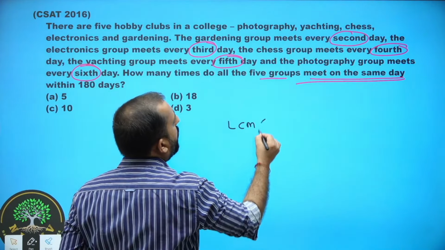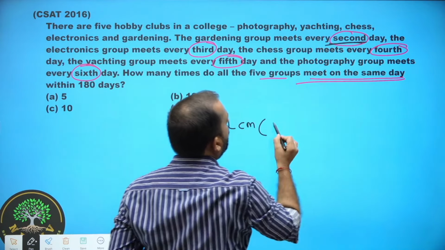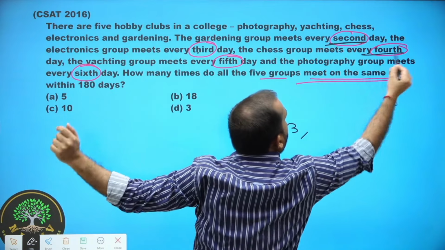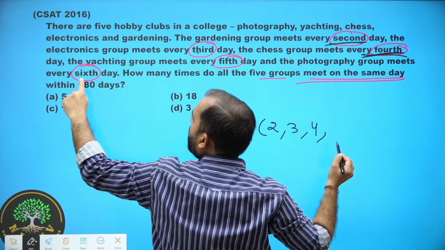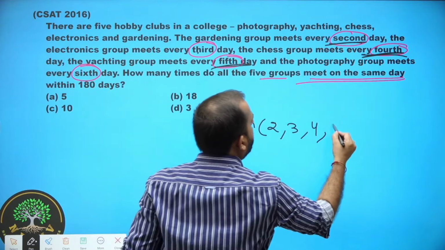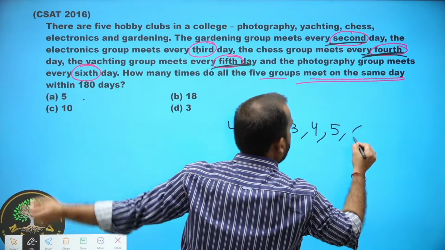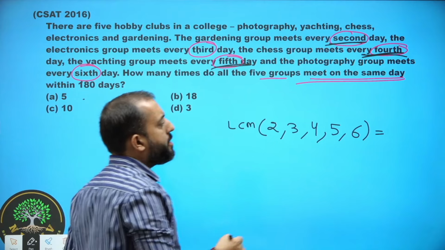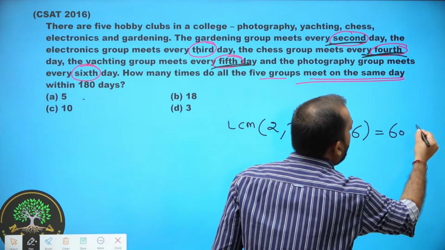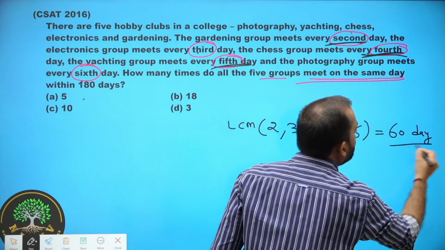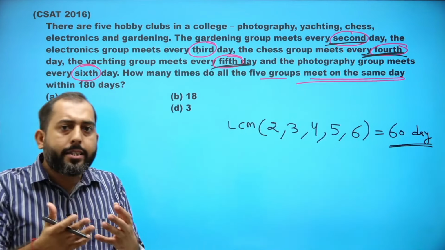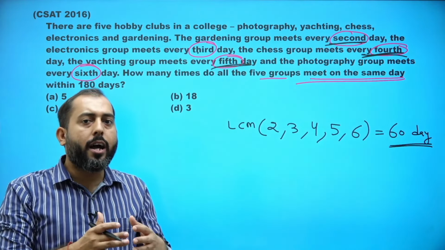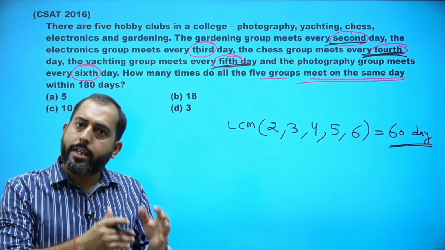Take LCM of 2, 3, 4, 5 and 6. So LCM of 2, 3, 4, 5 and 6 is 60. So they all will meet together after every 60 days.